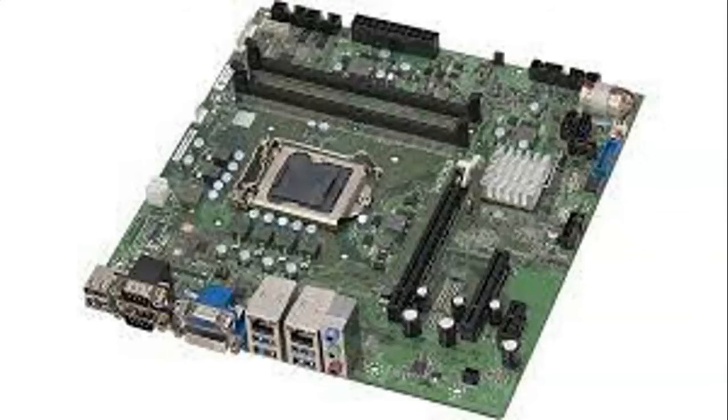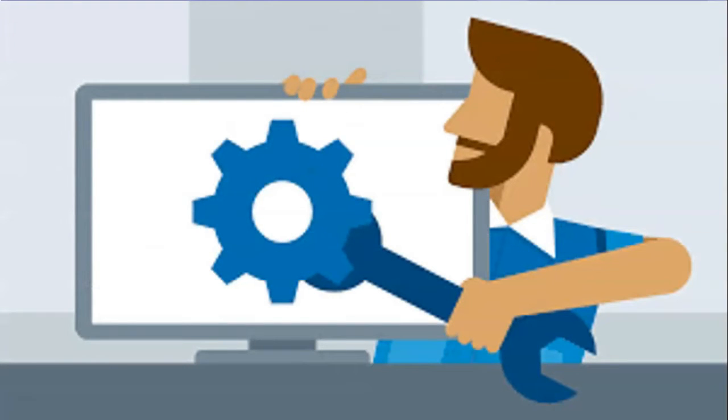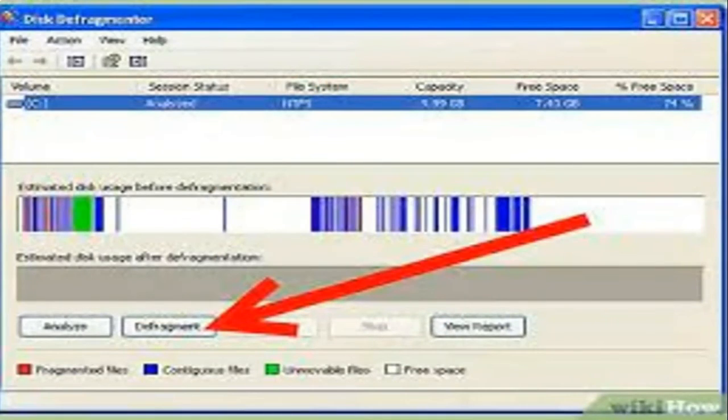BIOS. The basic input-output system tests all our critical components to ensure that they function properly. It searches and loads the boot program to the computer. CPU, Central Processing Unit, controls the overall activities of a computer.